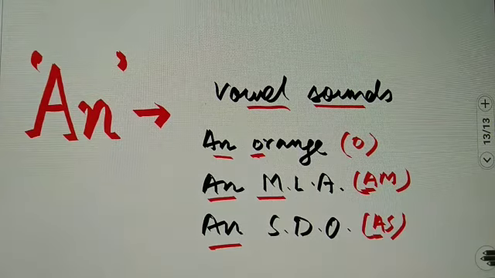Last, the definite article the is used before definite things.